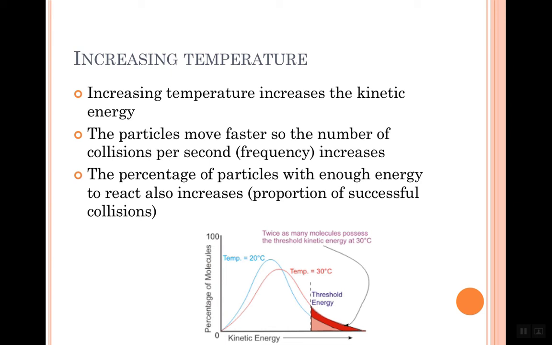Because if you remember, they had to have enough energy to react, otherwise they just bounced off without reacting. So temperature has a big effect because it changes both. It increases how many of them are going to bang into each other and what percentage of those collisions are actually going to work, which we refer to as the proportion of successful collisions. A collision that actually results in a reaction rather than a collision that results in them just banging off and nothing happening.